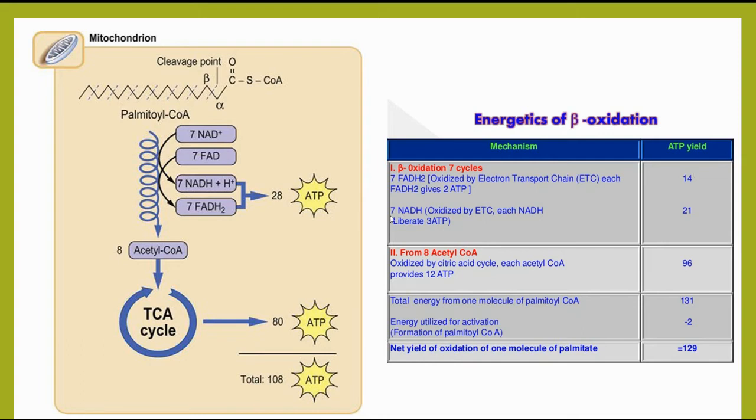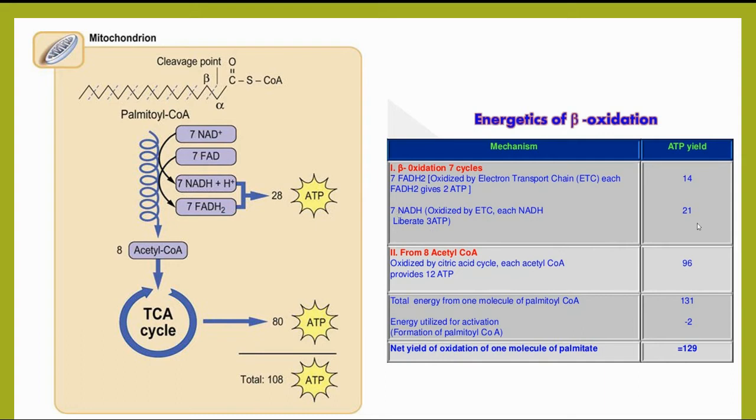Similarly, the 7 NADH plus H plus generated are oxidized by the electron transport chain. One NADH plus H plus liberates 3 ATP molecules, so 7 into 3 is equal to 21 ATPs.